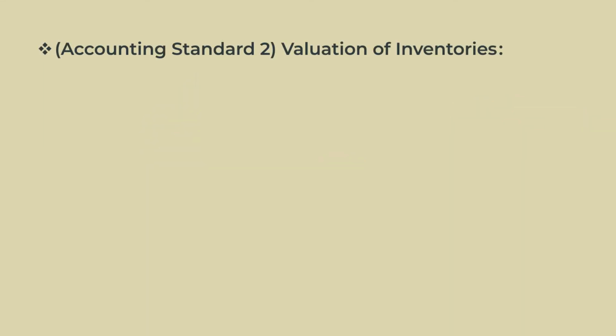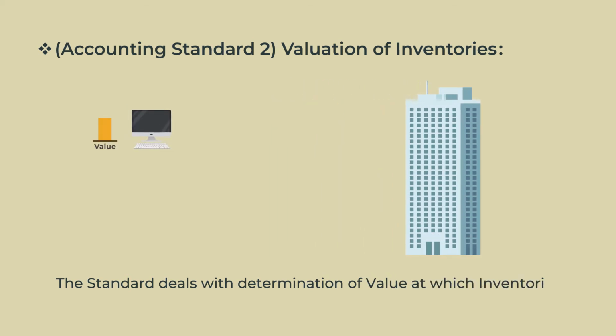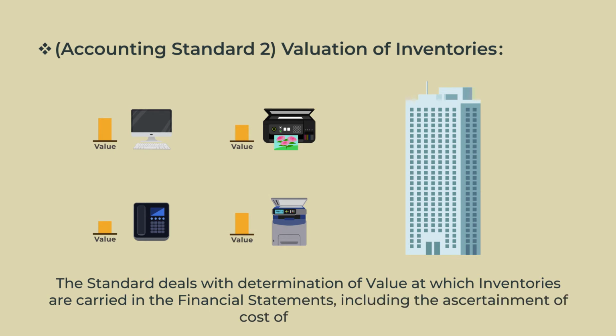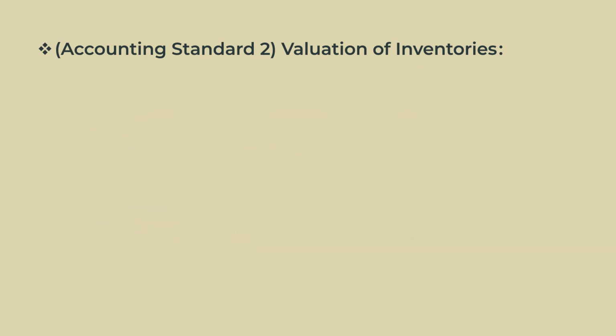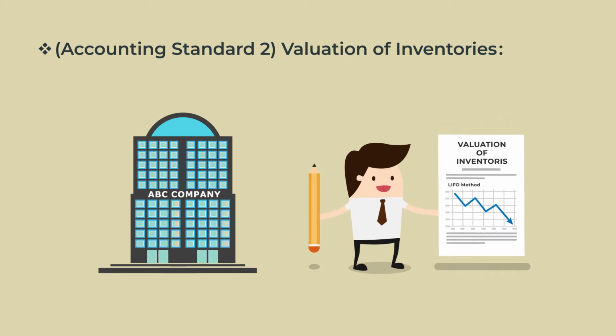Accounting Standard 2. Valuation of inventories. The standard deals with determination of value at which inventories are carried in the financial statements, including the ascertainment of cost of inventories. For example, suppose a company follows the LIFO method, that is last in first out method, for the valuation of inventories. The same method should be followed in the upcoming year also.